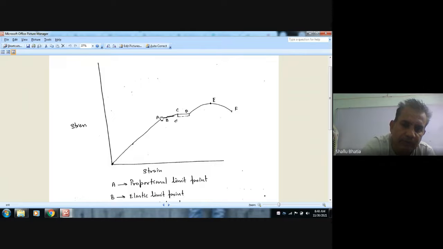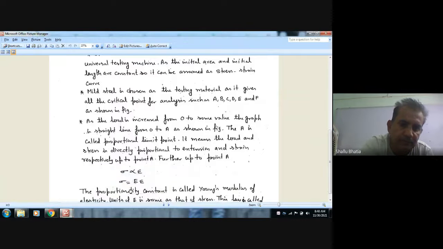Up to point A, as we increase the load, the extension occurs and OA is a straight line. So up to point A, the load is directly proportional to extension, or stress is directly proportional to strain. This point A is called the proportional limit point.